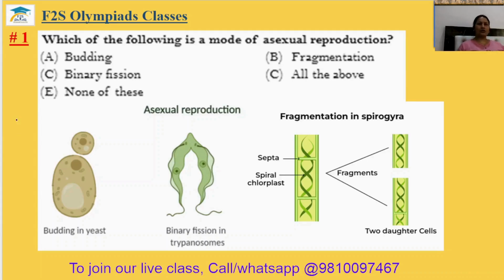Grade 8 Silver Zone Comprehensive Book, Chapter 6 Reproduction and Adolescence. Video Part 1, Question number 1. Which of the following is the mode of asexual reproduction?